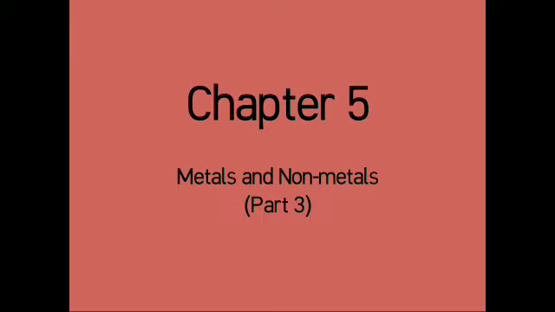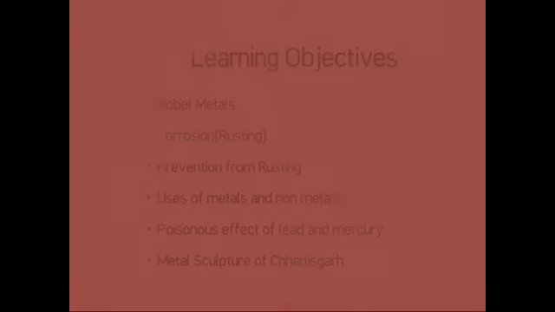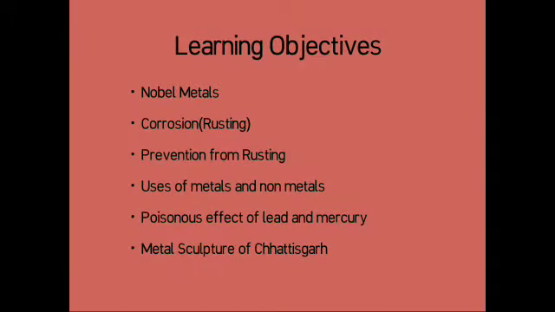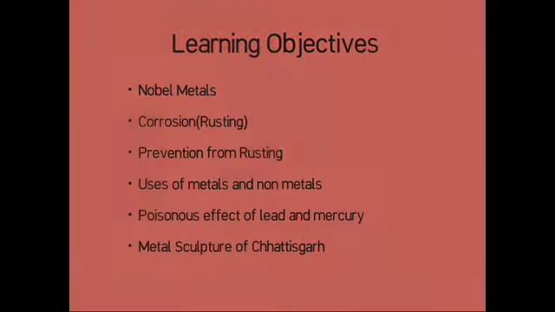In our previous classes, we have learned about the physical and chemical properties of metals and non-metals, and our learning objectives for today's class are noble metals, corrosion, that means rusting, prevention from rusting, uses of metals and non-metals, poisonous effect of lead and mercury, metal sculpture of Chhattisgarh.